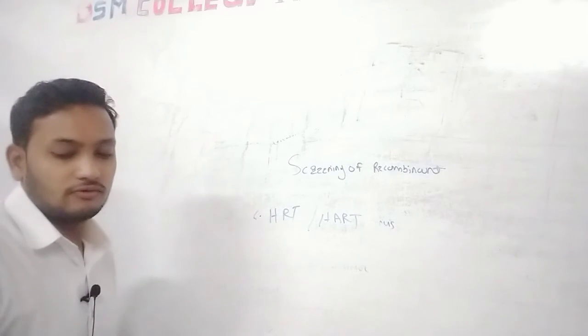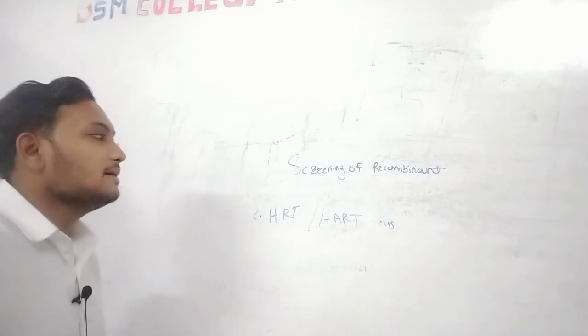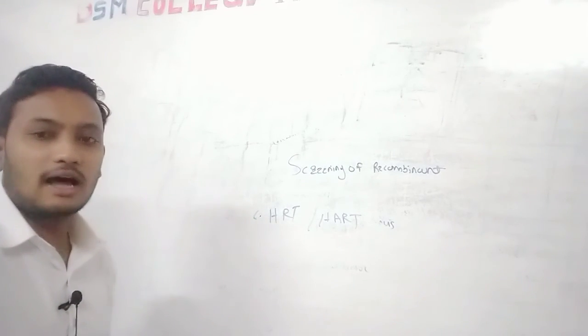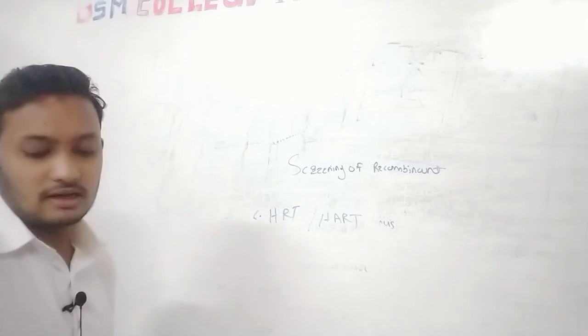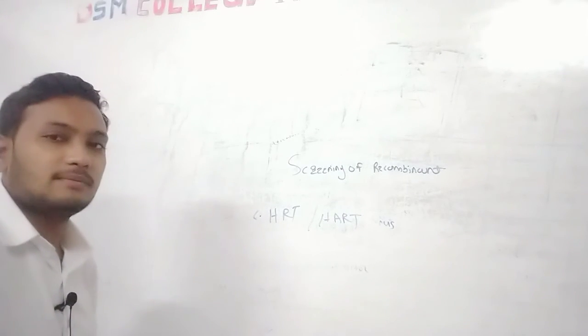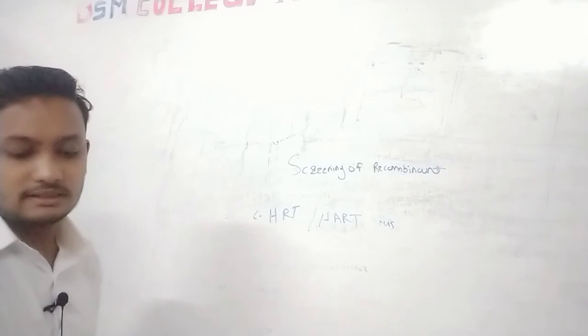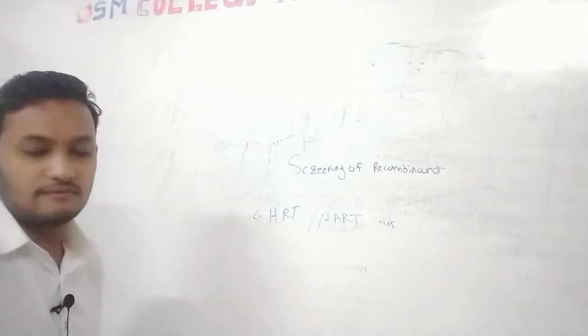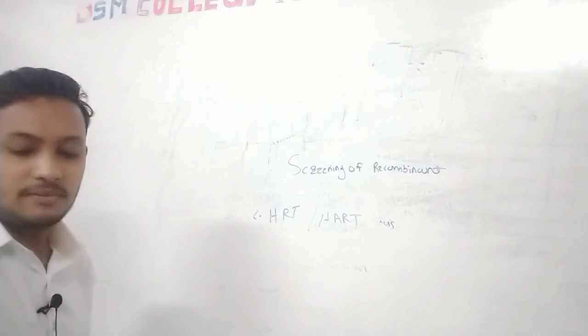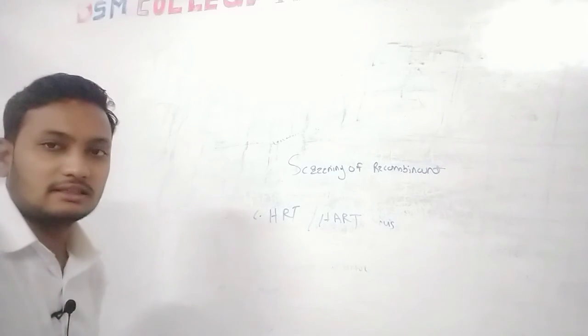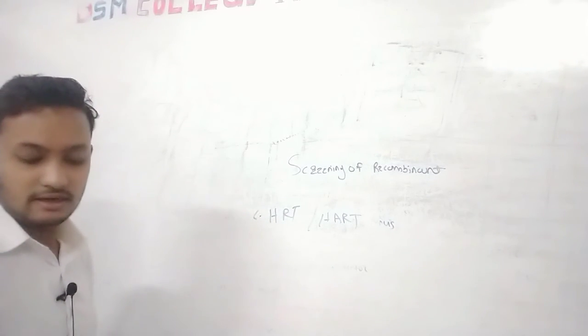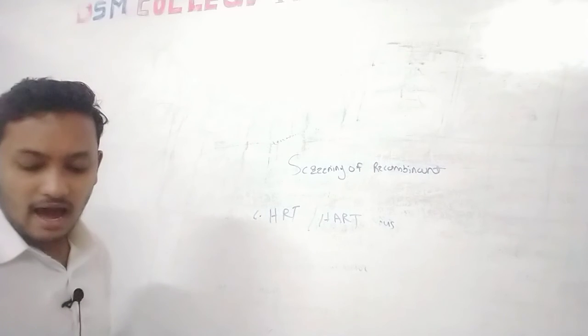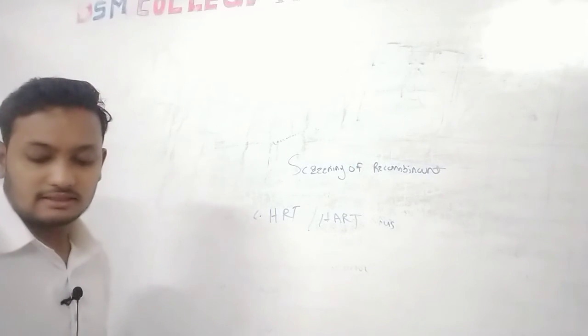HRT and HART are powerful and important methods. In these, media are used for isolation purposes. The process is the same as the plus minus screening method. In this method we obtain the mRNA and screen through the special medium, HRT, hybrid released translation, and the other is HART, hybrid arrested translation.